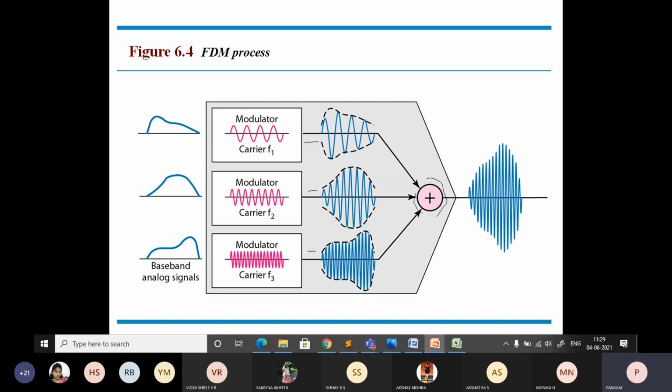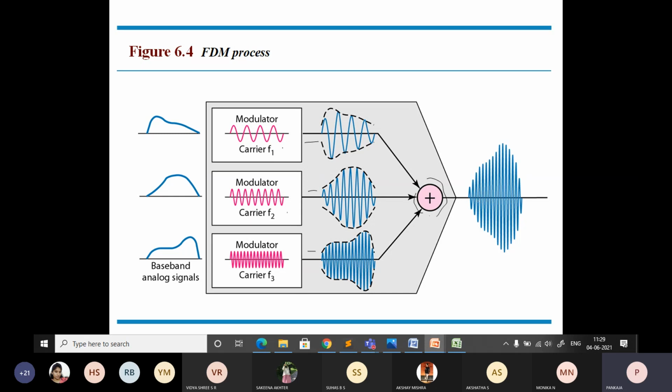So here, what happens in the figure? Each source generates a signal of a similar frequency range. Inside the multiplexer, these similar signals are modulated to different carrier frequencies like F1, F2 and F3. So here it indicates it is using different carrier frequencies. The resulting modulated signals are then combined into a single composite.